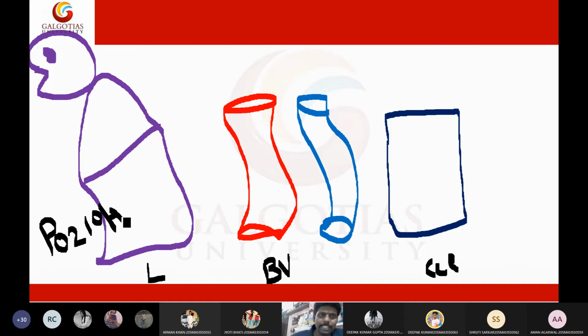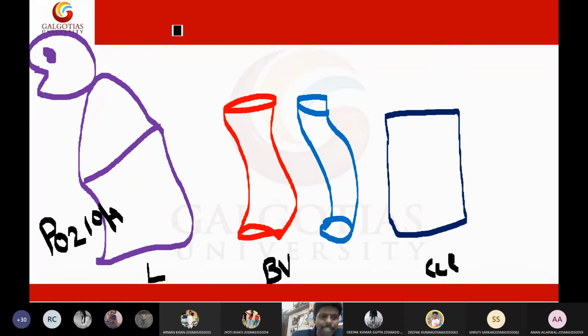Millimeters of mercury means we connect a pipe to a mercury column tube, which is called a manometer. When there is pressure, the mercury rises in the manometer, and where it stops, we take the reading.